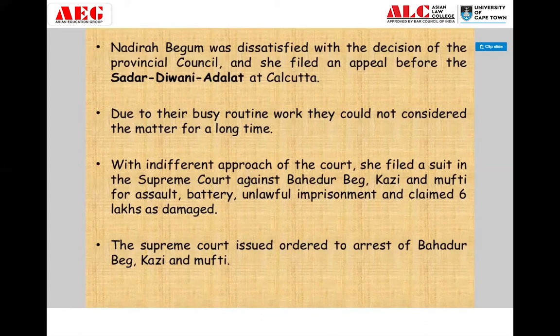Now, when the provincial council at Patna ordered the Muslim law officers to divide the property, they also gave the order to divide the property into 4 parts. 3 parts should go to Bahadur Beg and 1 part to Nadira Begum. When these Muslim officers went to the house of the deceased where Nadira Begum used to live, they tried to molest her and assault her. They broke certain household items.